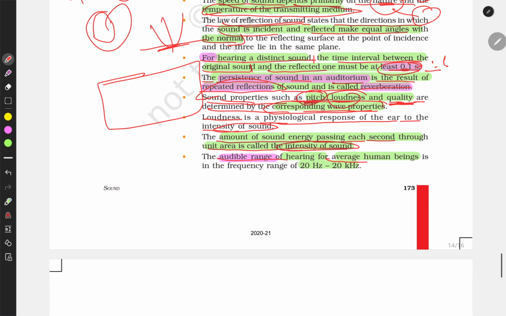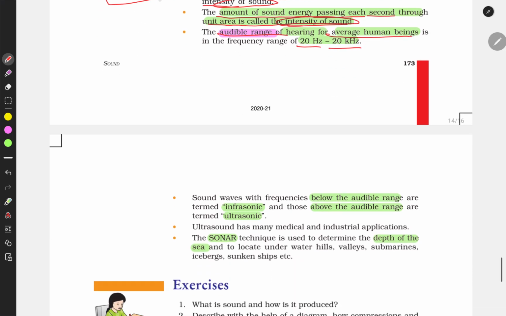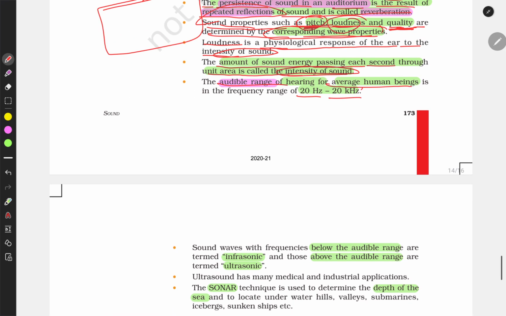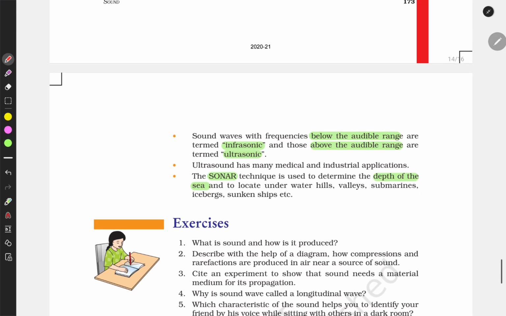The audible range of the human ear is 20 hertz to 20 kilohertz, that is, 20 to 20,000 hertz. Below the audible frequency is called infrasonic, and above the audible range is called ultrasonic. If sound is less than 20 hertz, it is infrasonic, and if it is more than 20,000 hertz, it is ultrasonic.